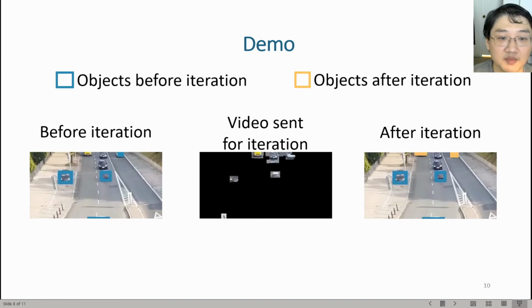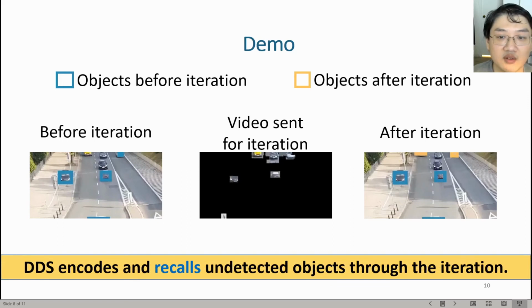From these videos, we can see that when the first video misses objects, DDS will try to encode them in the second video and ultimately recall them in the third video. From this demo, we can get a sense that DDS encodes and recalls undetected objects through the iteration. Why can DDS recall the undetected objects? The secret lies in the way we generate the video sent for the iteration.